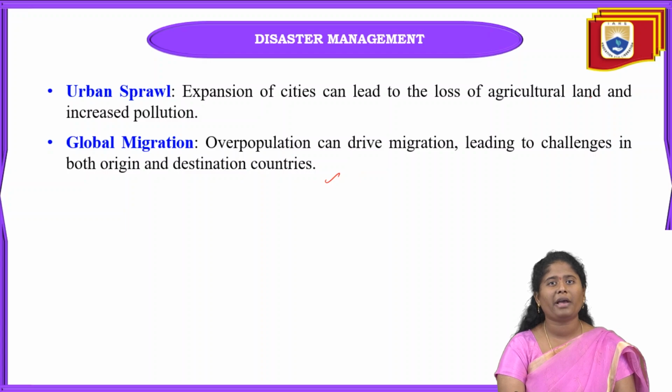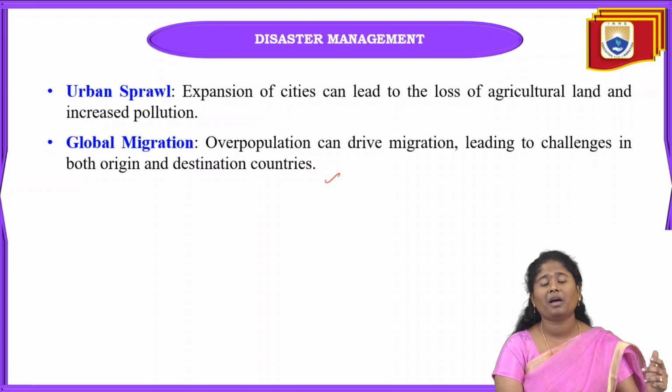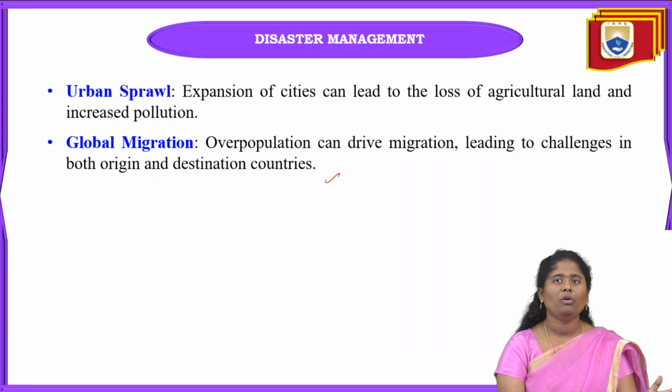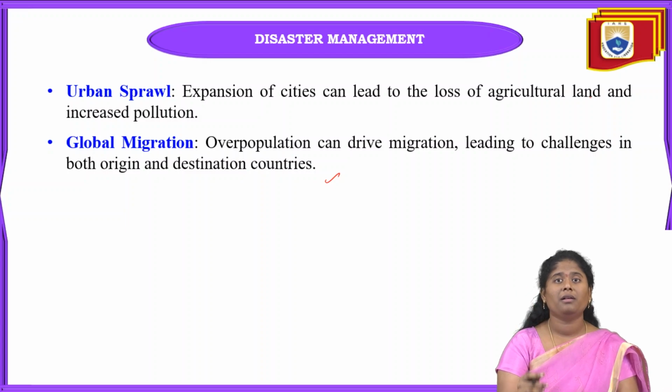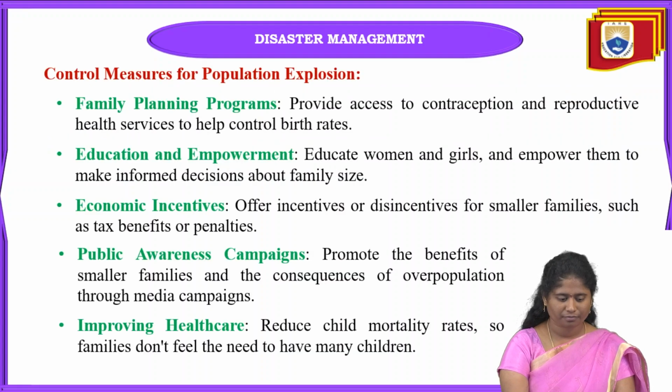In this global migration, if overpopulation is there, that can drive migration, which will affect the origin and destination countries. Recently we are seeing some countries that are believing in the religious one, and some people are throwing people towards another country. Migration can be done easily because of this overpopulation also.